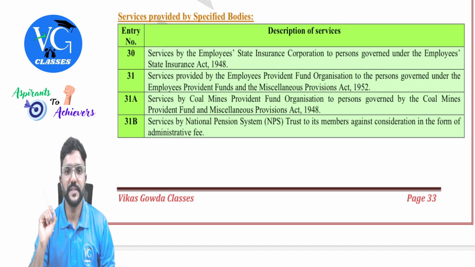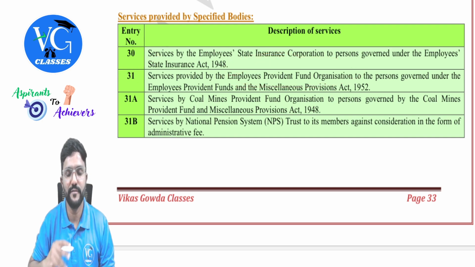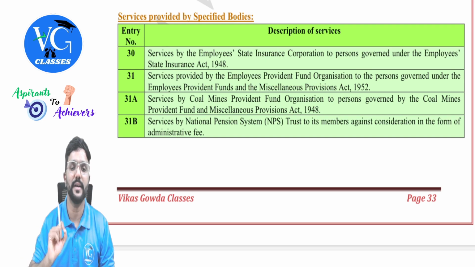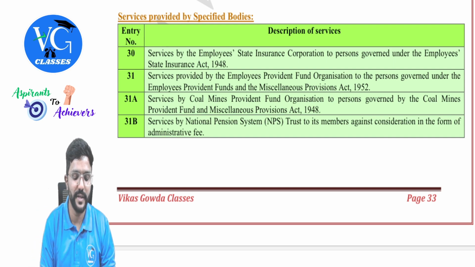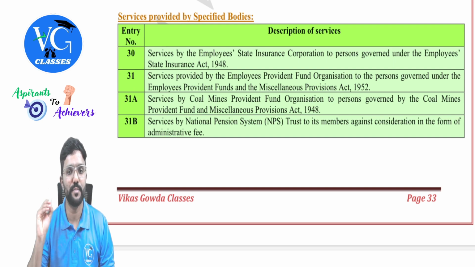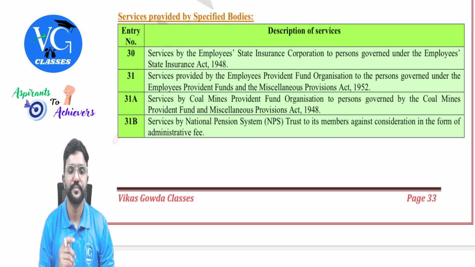Entry 30. Services provided by the Employees State Insurance Corporation, in short ESIC, to the person governed under the Employees State Insurance Act 1948 is exempt. Then whatever services are provided by the Employees Provident Fund, that is EPF organization, to the persons governed under the Employees Provident Fund and Miscellaneous Provisions Act is exempt. Then 31A, services by Coal Mines Provident Fund organization to the persons governed by the Coal Mines Provident Fund and Miscellaneous Provisions Act 1948. The last one, 31B.